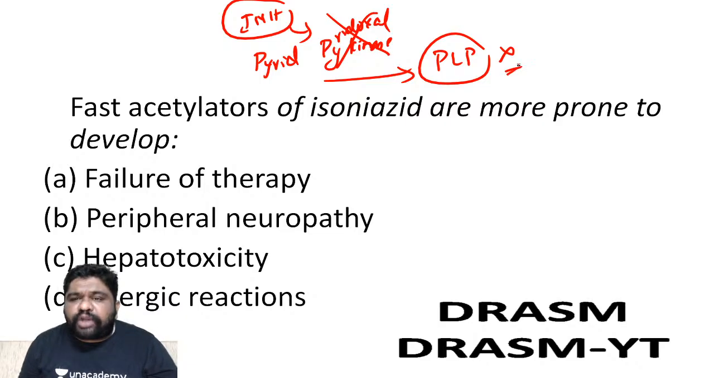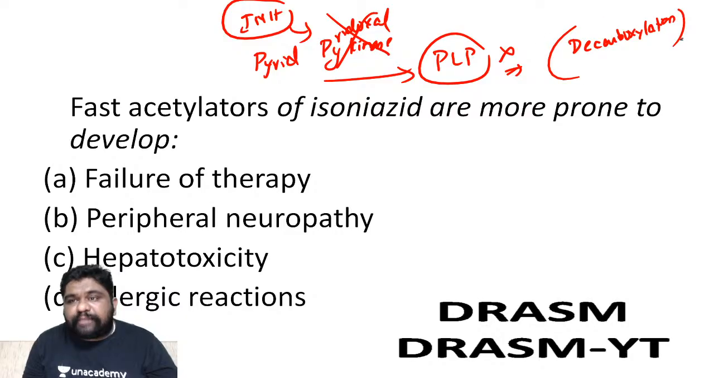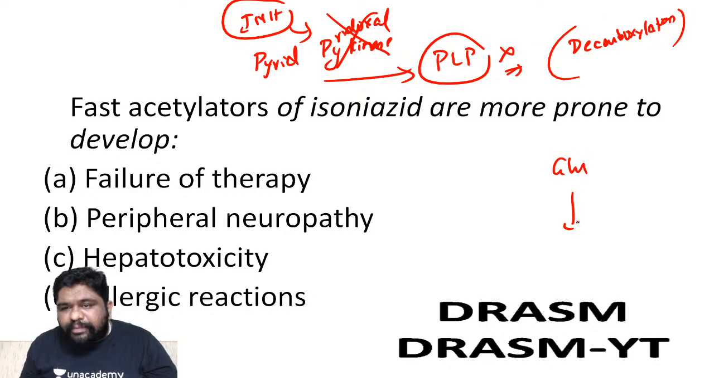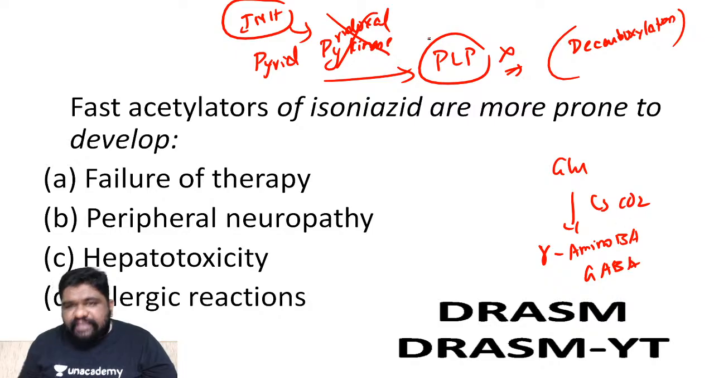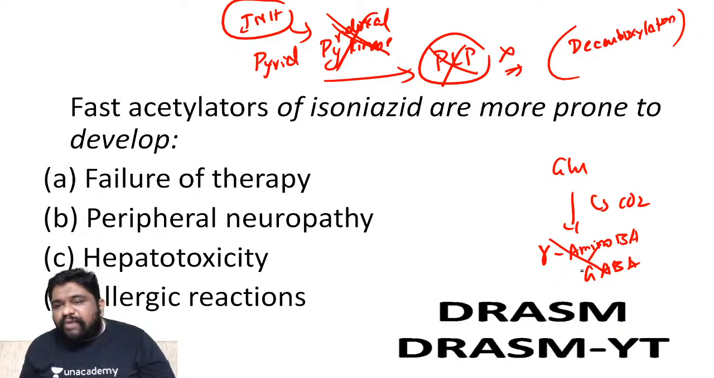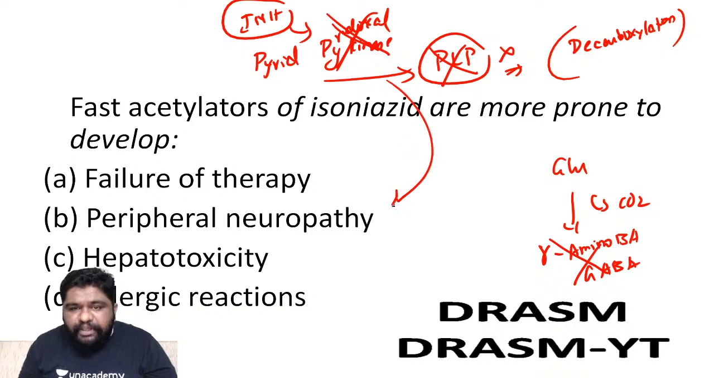PLP is important for what kind of activity? It is important for decarboxylation. Decarboxylation is important in amino acid metabolism. For example, glutamate on decarboxylation can become gamma amino butyric acid, referred to as GABA. So it means if PLP is not happening because of pyridoxal kinase being inhibited, GABA will not be synthesized, which can lead to peripheral neuropathy.